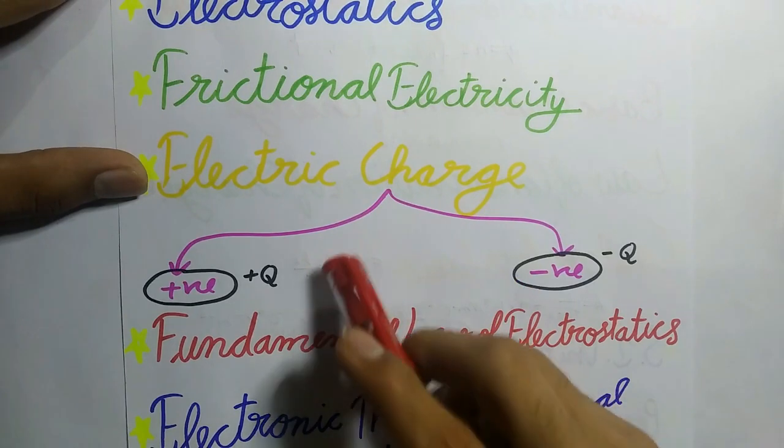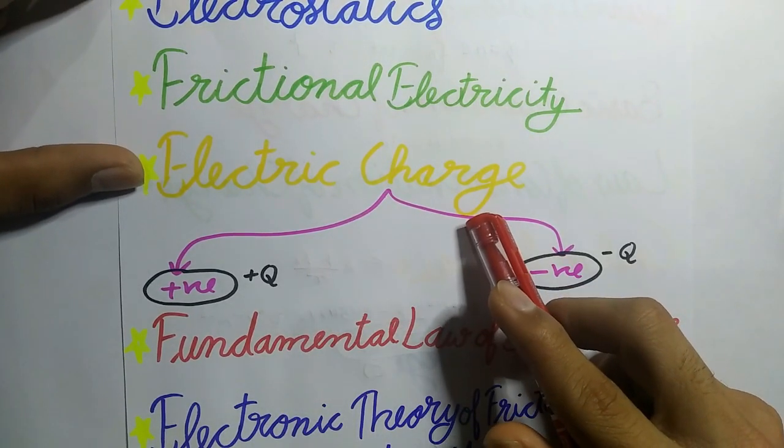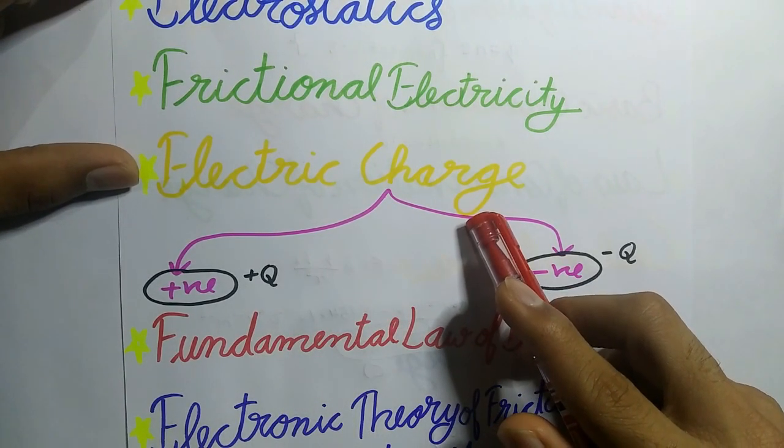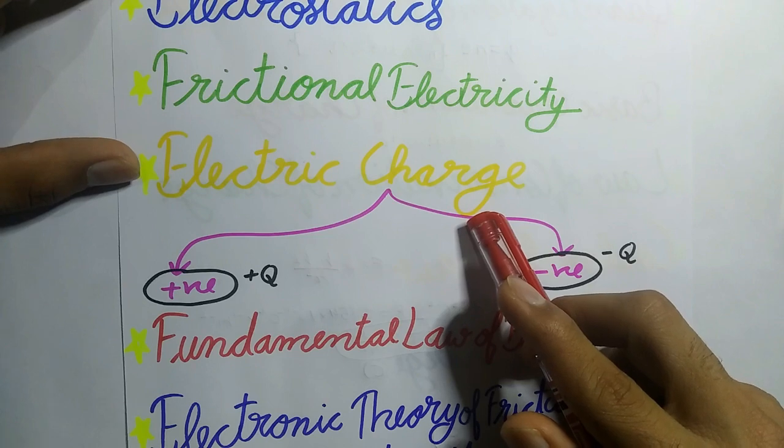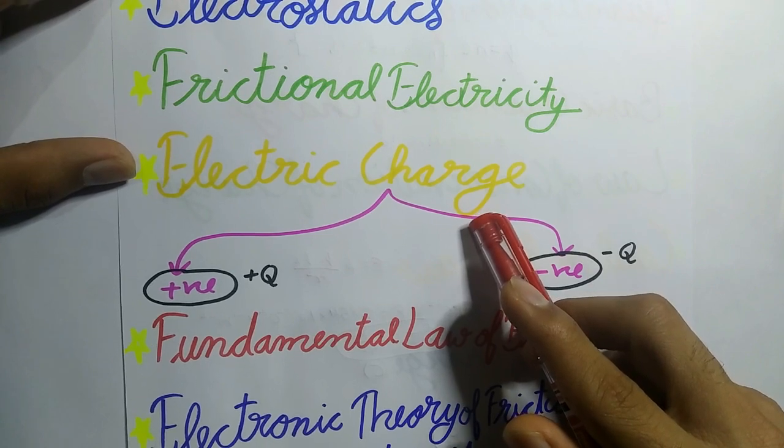Now, electric charge. It is an intrinsic property of elementary particles of matter which gives rise to electric force between various objects, and it is a scalar quantity and its SI unit is coulomb.